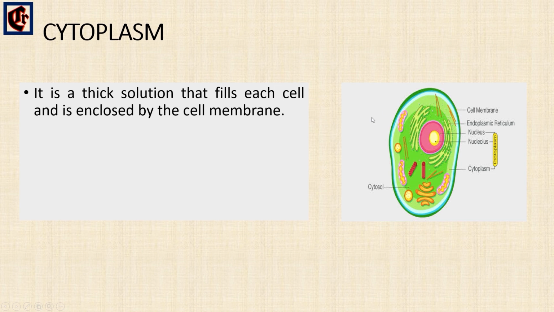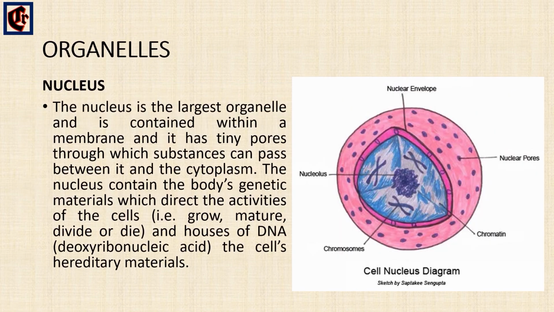And now we'll see about the organelles of cells. So what are organelles? Organelles are small structures found inside the cells which have their own specific functions, and they are present in every eukaryotic cell.